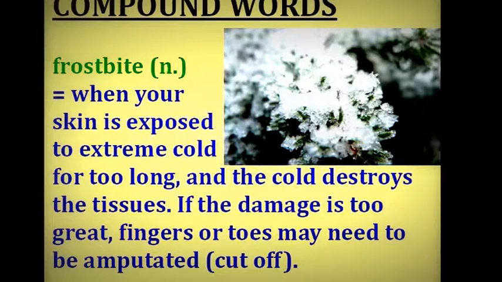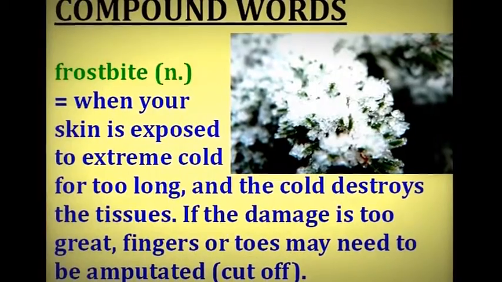Frostbite is an injury. It's when your skin is exposed to extreme cold for too long, and the cold destroys the tissues, so your fingers might turn blue or even black. Sometimes people with frostbite have to have their fingers or toes amputated, cut off, because the damage is too great. So frostbite, very serious injury from extreme cold.